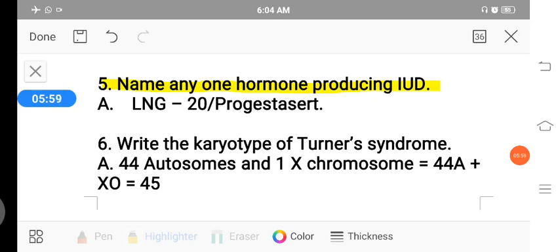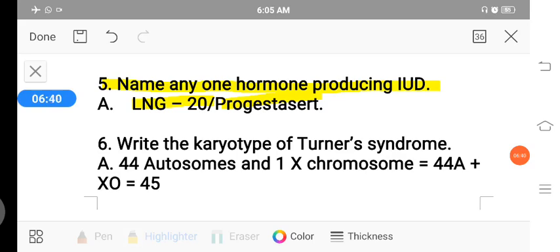In these IUDs, hormones are released, such as LNG-20, and another is progestasert. Here LNG means levonorgestrel, 20 means 20 micrograms.